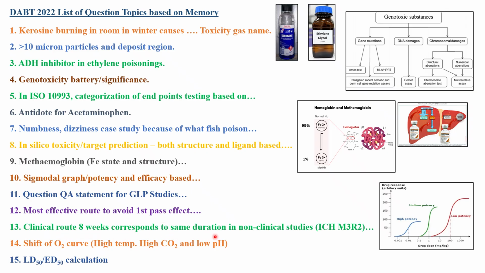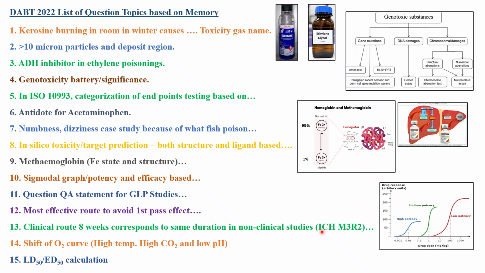Next topic was clinical route: 8 weeks corresponds to the same duration in non-clinical studies. One question with respect to ICH M3R2 was asked. In one of my videos I have already discussed ICH M3R2. In the M3R2 guideline you will have some tables based on the treatment duration in humans. They show the corresponding treatment duration needed in an animal study in order to develop either the NOAEL or MTD that can be used for regulatory filing.